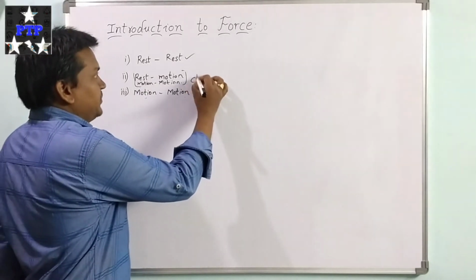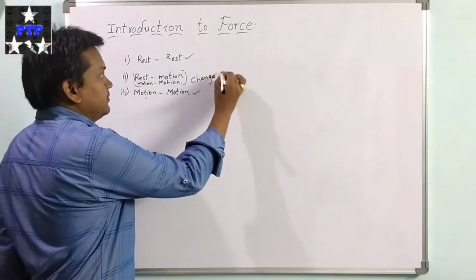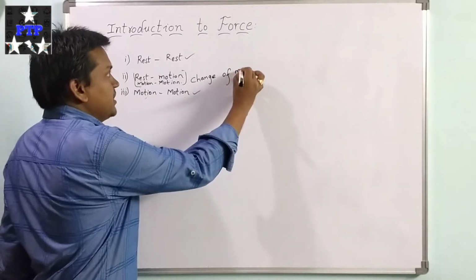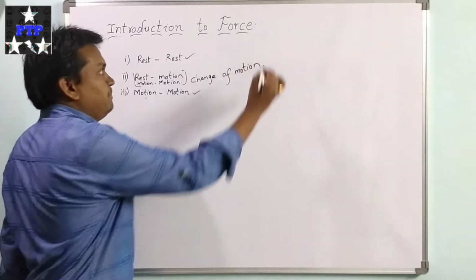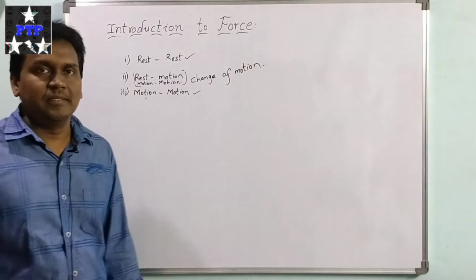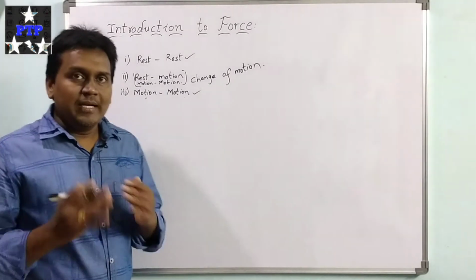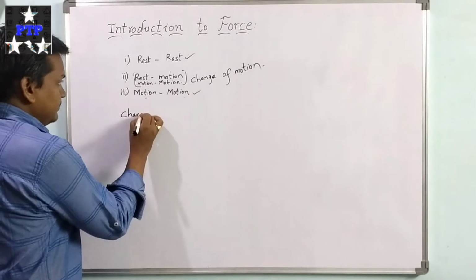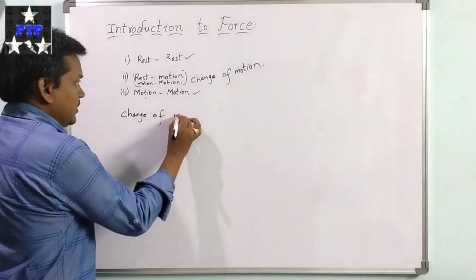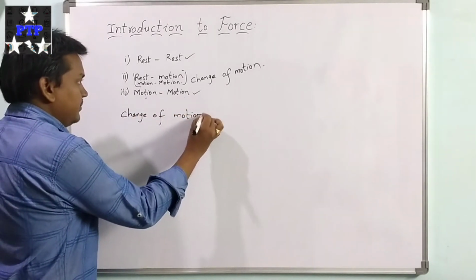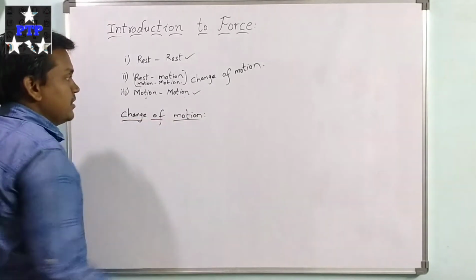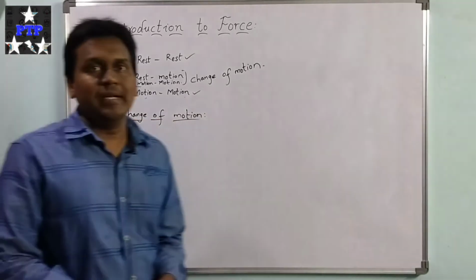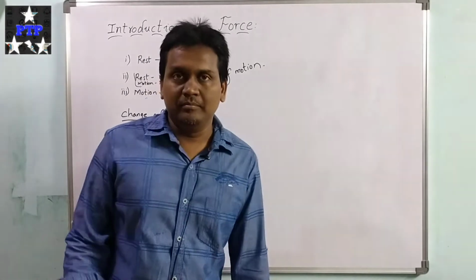So here change of motion takes place. Let us have a look at what is meant by this change of motion. When does this change of motion take place?